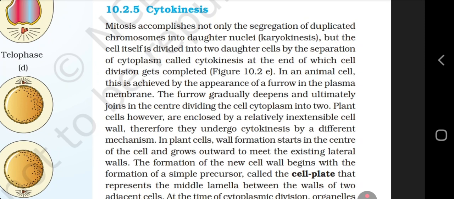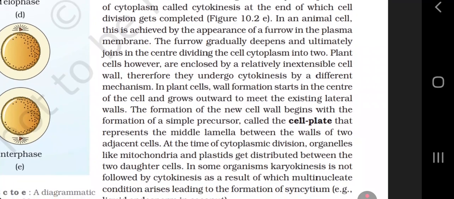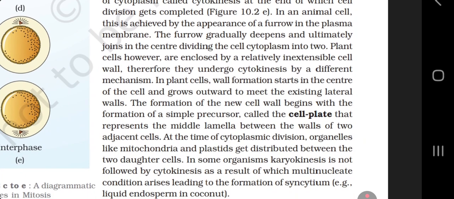10.2.5 Cytokinesis. Mitosis accomplishes not only the segregation of the duplicated chromosomes into the daughter nuclei, that is karyokinesis, but the cell itself is divided into two daughter cells by separation of the cytoplasm, called cytokinesis, at the end of which cell division gets completed. Figure 10.2e. In an animal cell, this is achieved by the appearance of a furrow in the plasma membrane. The furrow gradually deepens and ultimately joins at the center, dividing the cell cytoplasm into two.